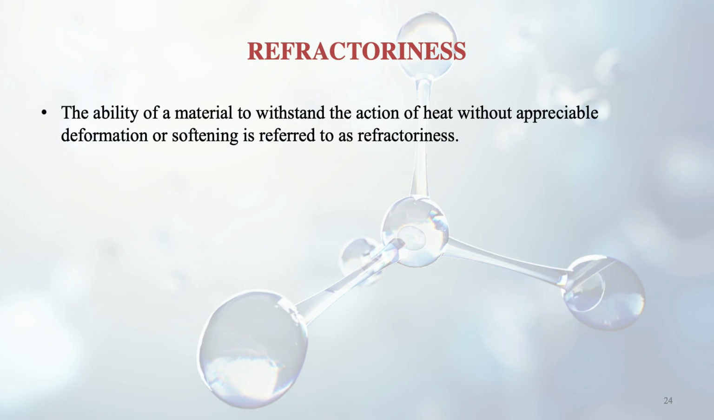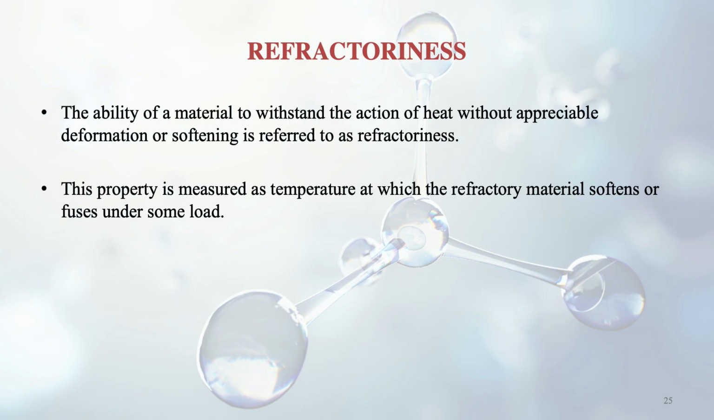The ability of a material to withstand the action of heat without appreciable deformation or softening is referred to as refractoriness. So any material, if heated, that doesn't undergo appreciable deformation, and no softening within the material takes place, we can use it as a refractory material. This property is measured as the temperature at which the refractory material softens or fuses under some load. As soon as we reach a temperature where the material softens or fuses, we can know the capacity of that refractory material.